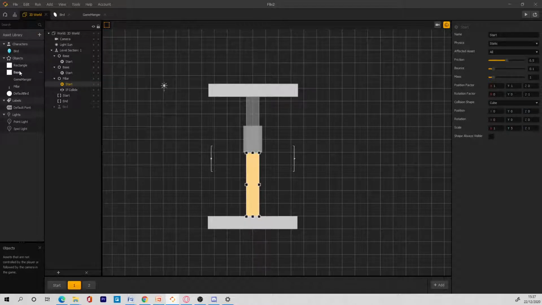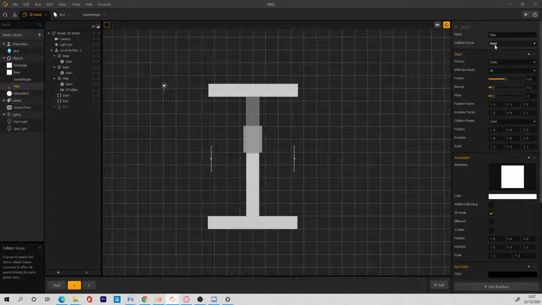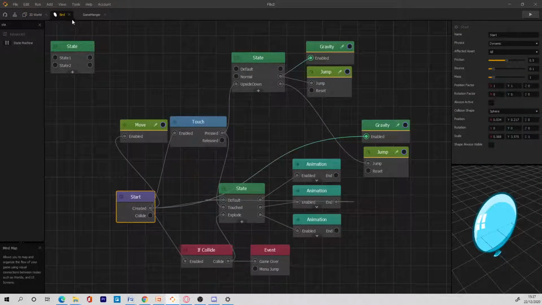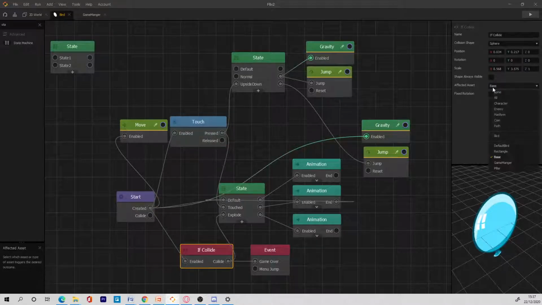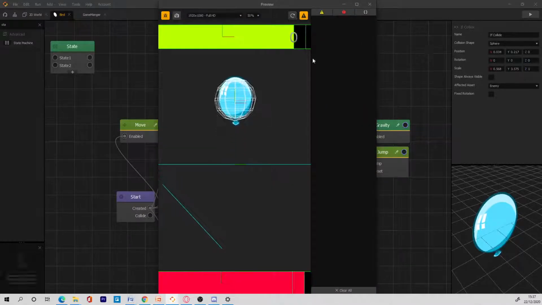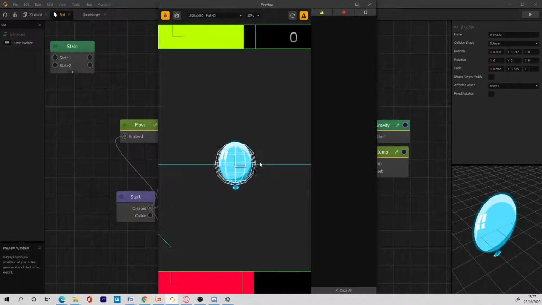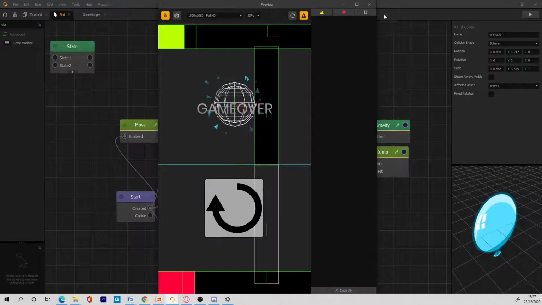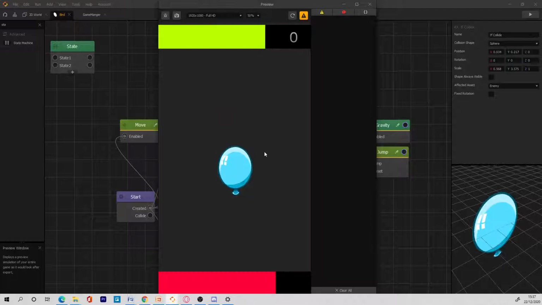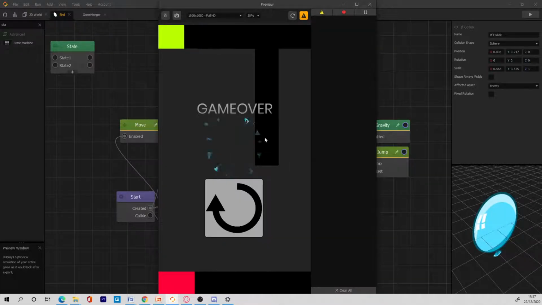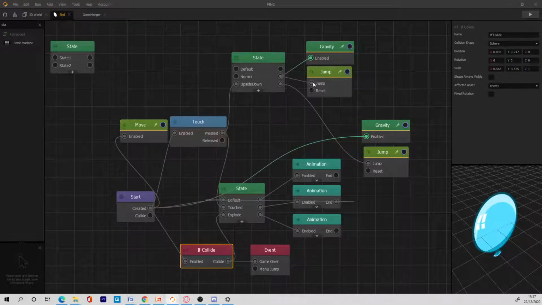That's because we did not give the pillar an obstacle. Make this an enemy. The base should be an enemy as well. So we need to make this an enemy and then go over to the bird and change the if collide to enemy. So always make use of the collision groups. Now if you go and hit it, boom, there we go, nice. You can turn that off now and try that again. So now we go up and then boom, yeah, nice. So now the template is done.